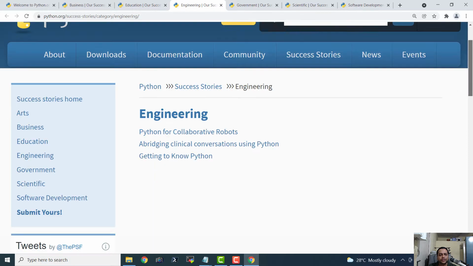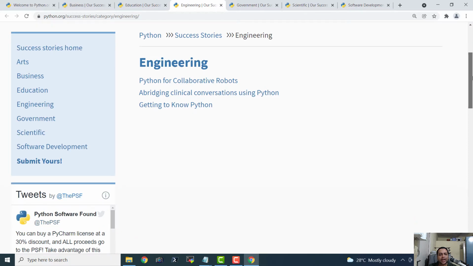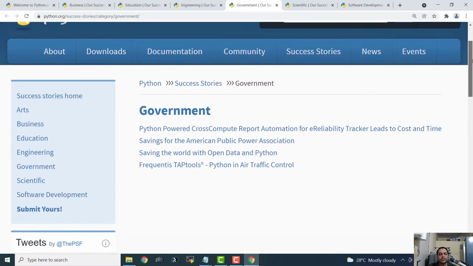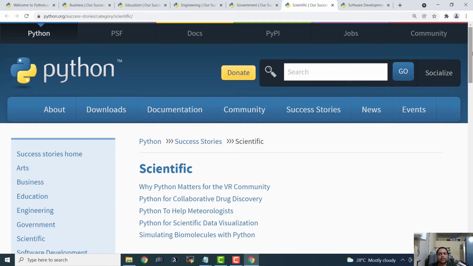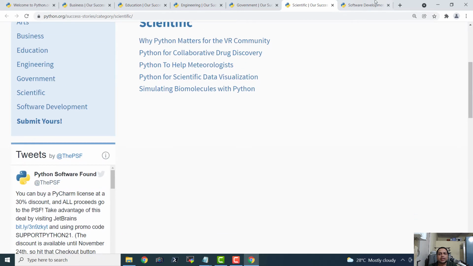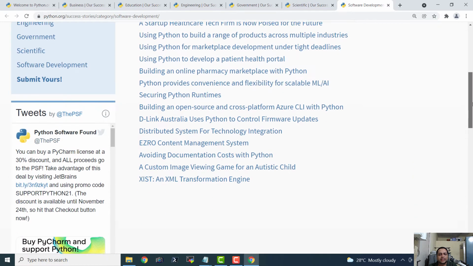In the engineering section also we can use Python for creating robots and such. In government also we can use Python. I guess NASA is using Python, which is one of the biggest government organizations in the United States. And for scientific computing, we can see Python. And for software development, these are the use cases.